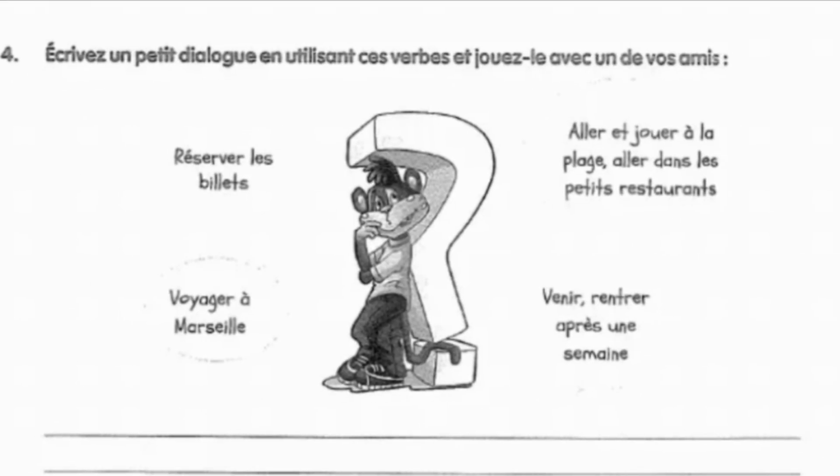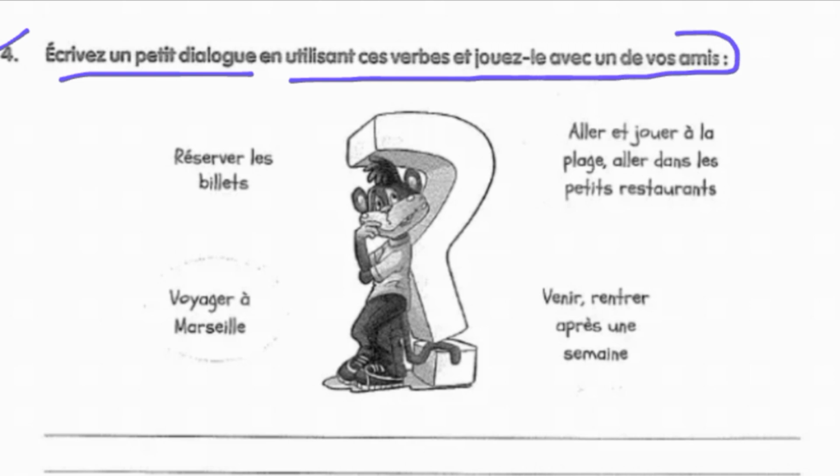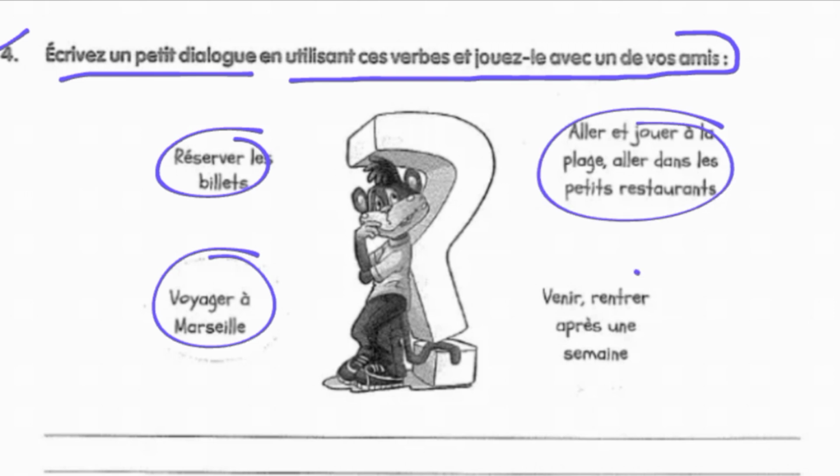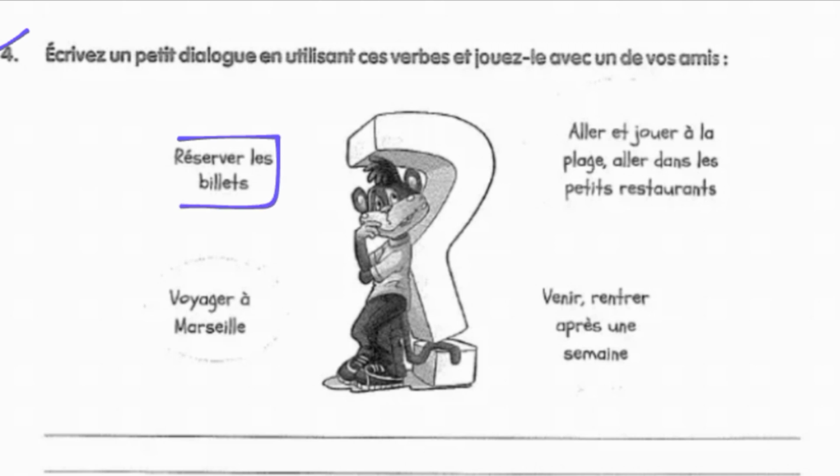Now coming to question number 4, which is écrivez un petit dialogue en utilisant ces verbes et jouez-le avec un de vos amis. That is, you have to write a small dialogue using the verbs that are given to you, and you have to play it with one of your friends. So here we can see the verbs are réserver les billets, that is book the tickets.